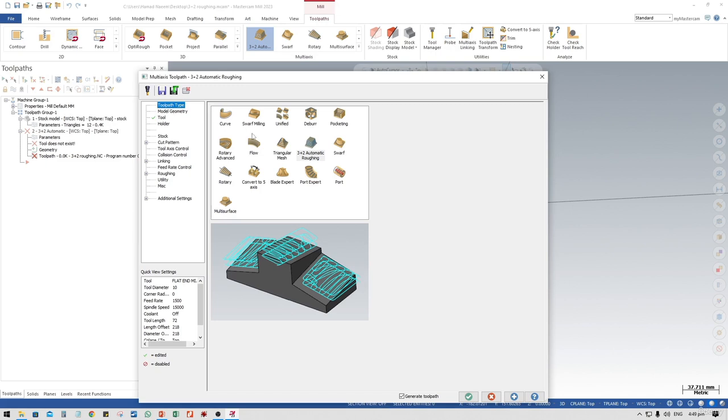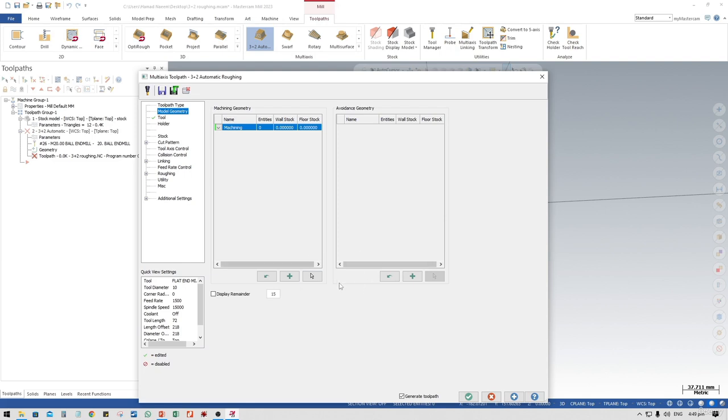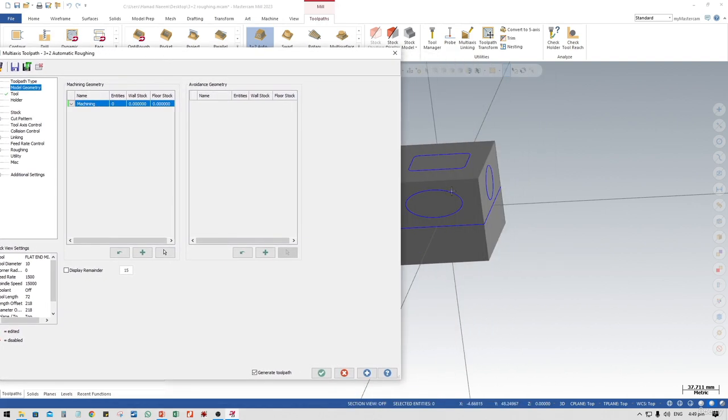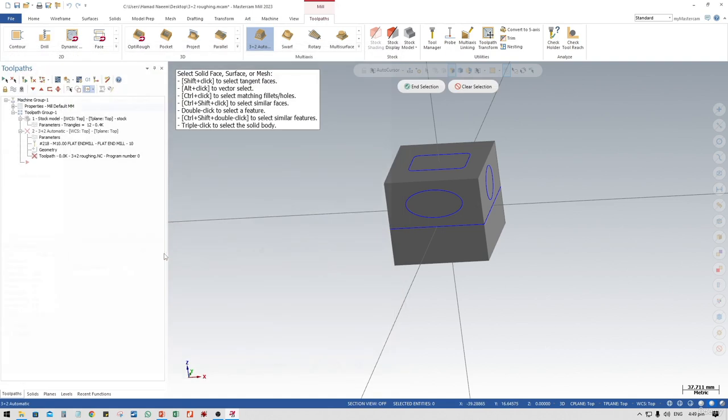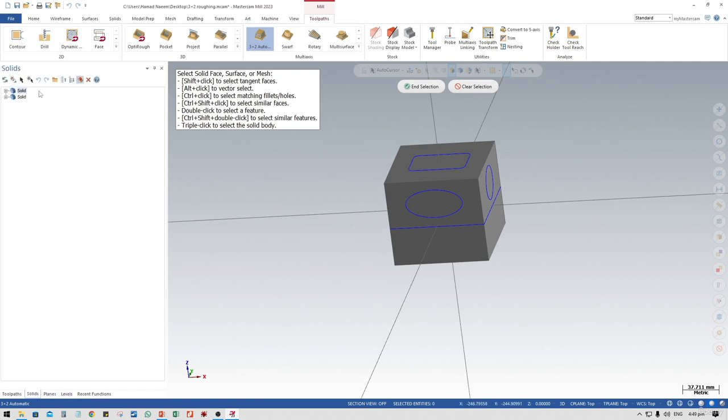So go to Toolpaths. We have already selected the 3+2 automatic roughing. Go to model geometry, and we have to select the model which you need to machine. So I just need to perform this machining. Go to select entities, and just select your model, the solid, like this. Or you can select all and poly.